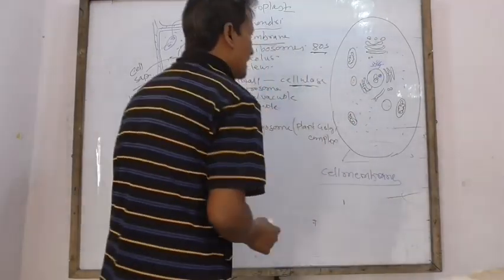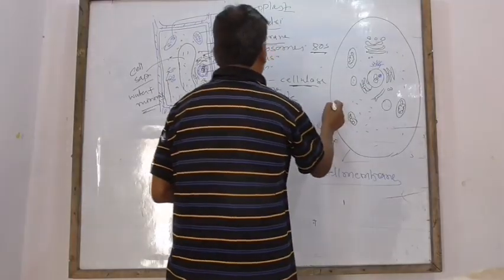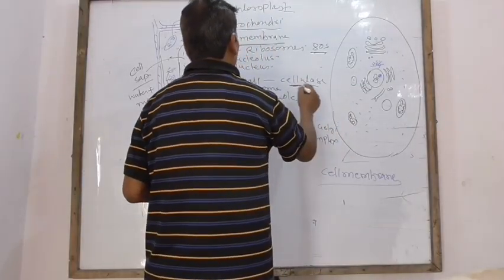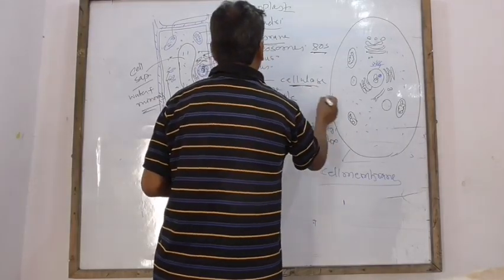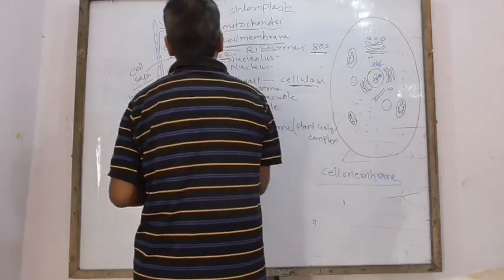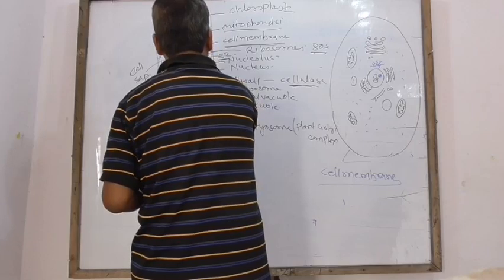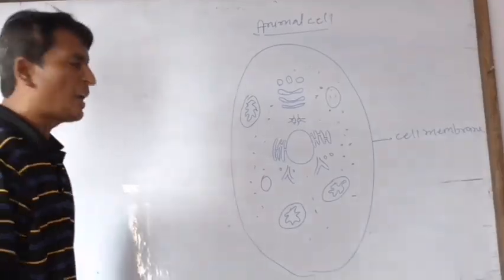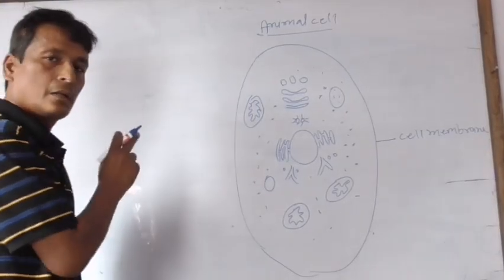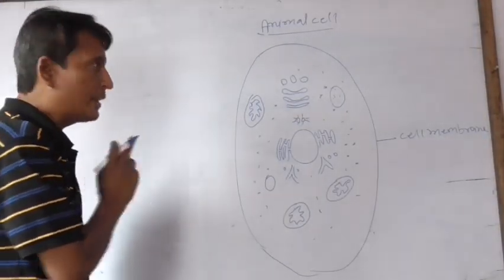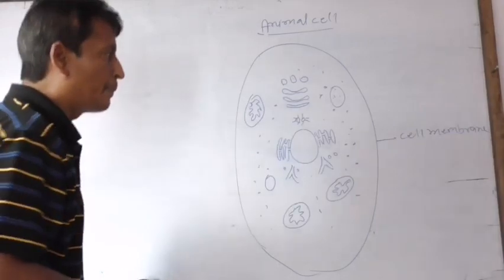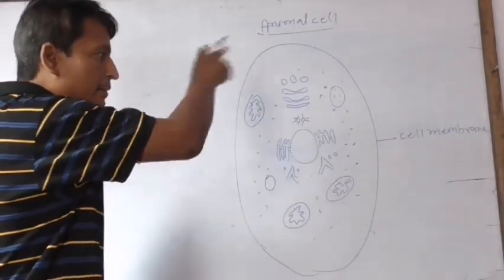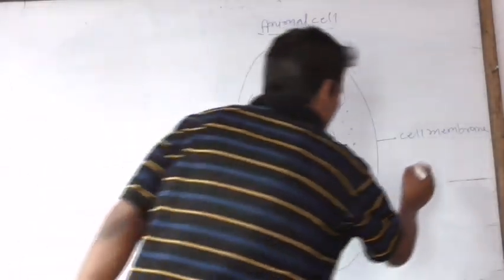Inside the cell there is cytoplasm. I have already shown the plant cell. In animal cell there is no cell wall but a naked plasma membrane or cell membrane.